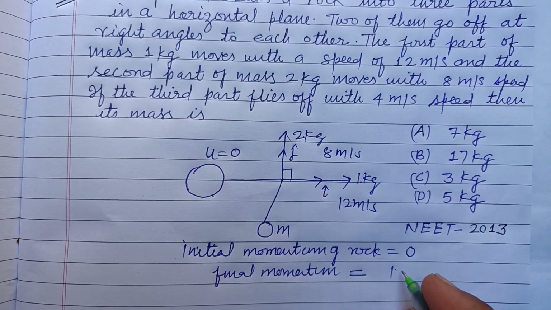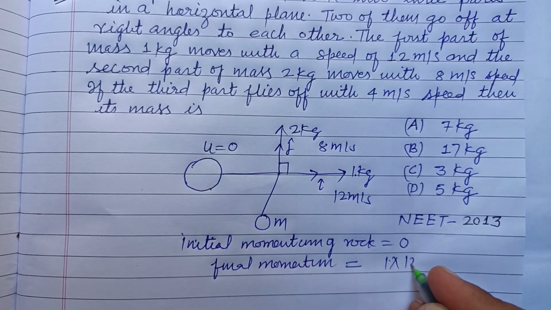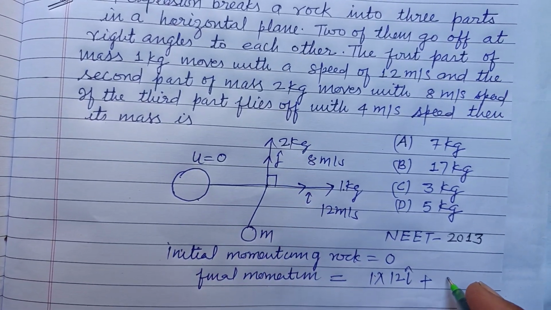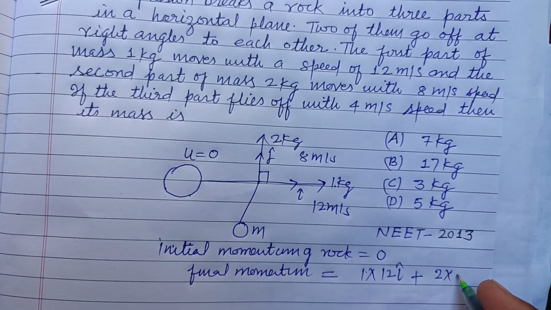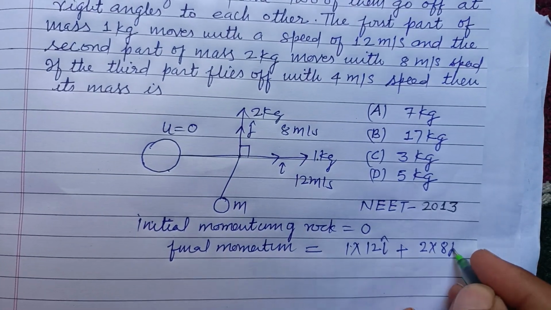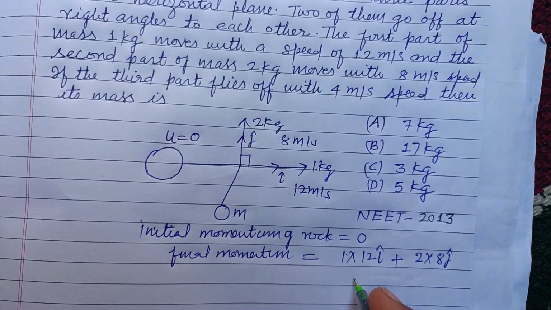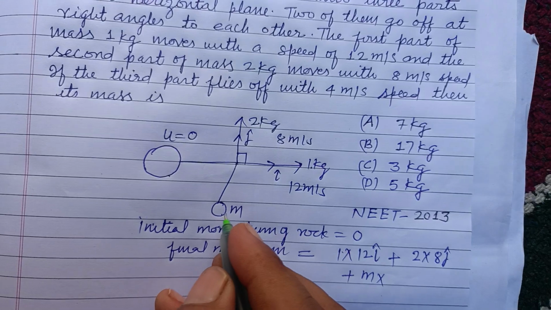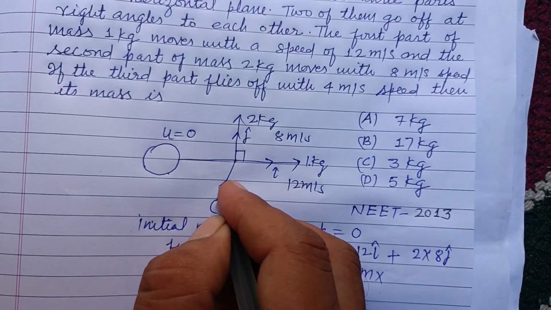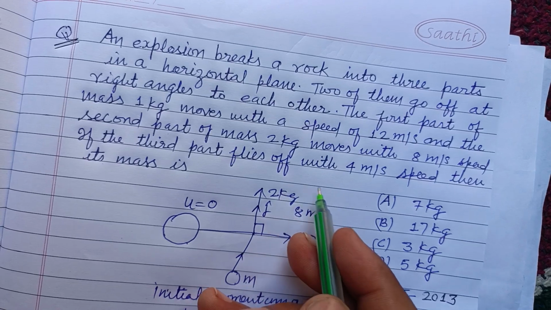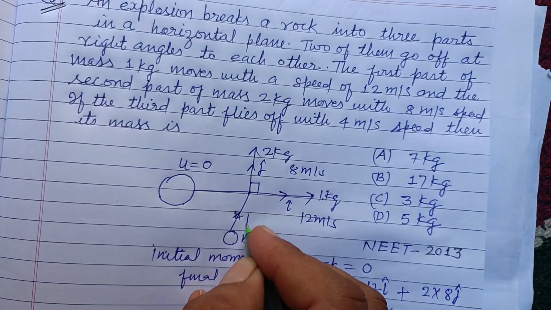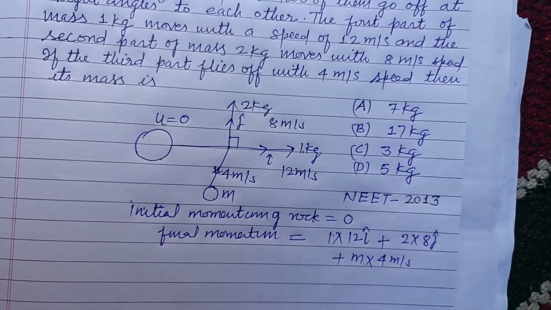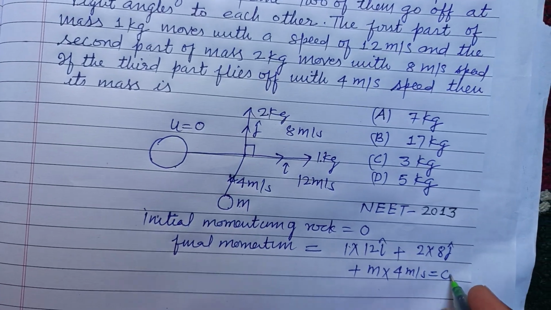So mv, where m is 1 and v is 12 i cap, plus m is 2 and v is 8 j cap, and the mass of this third part is m and velocity is given to us, 4 meter per second. So multiplying by 4 meter per second, its direction is not given.